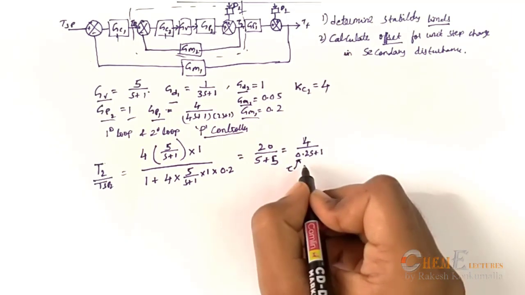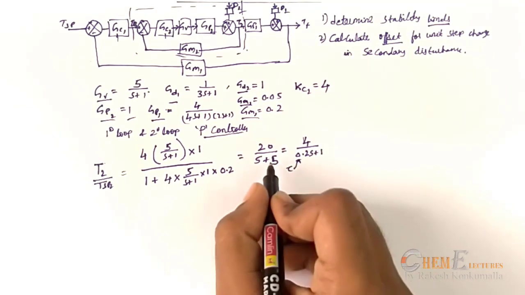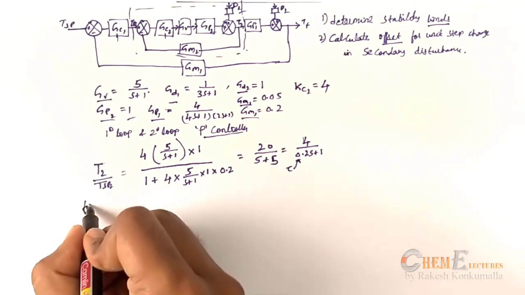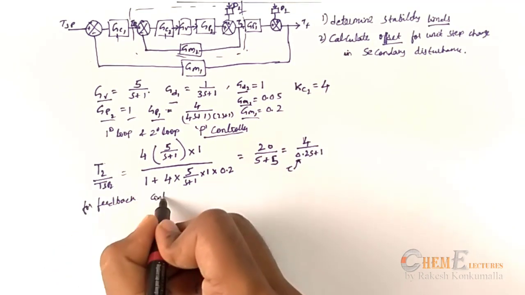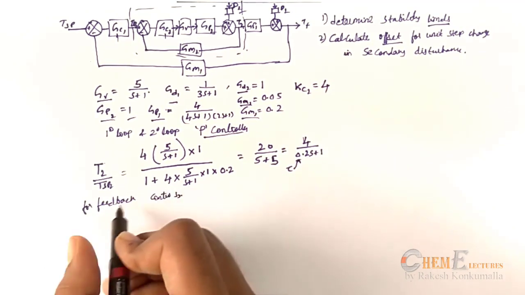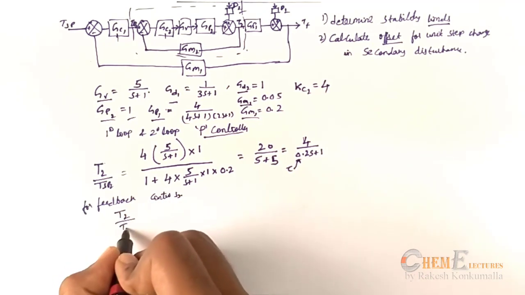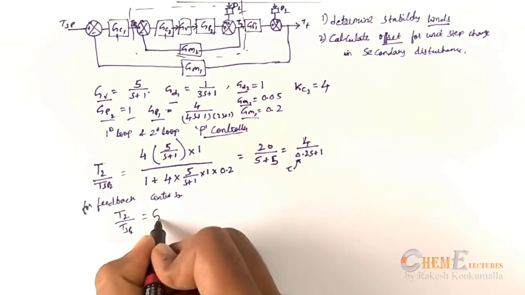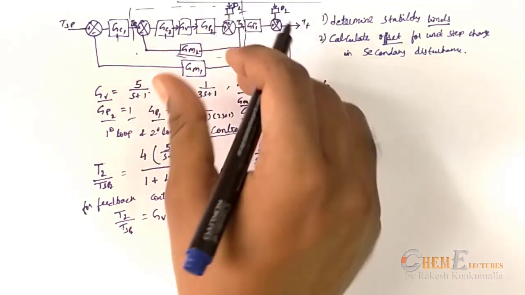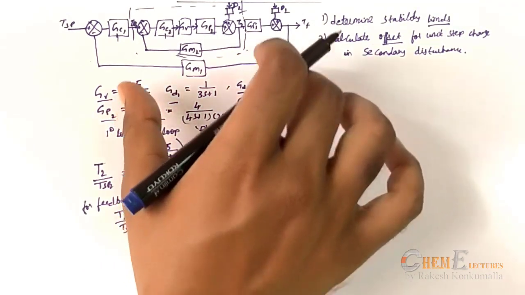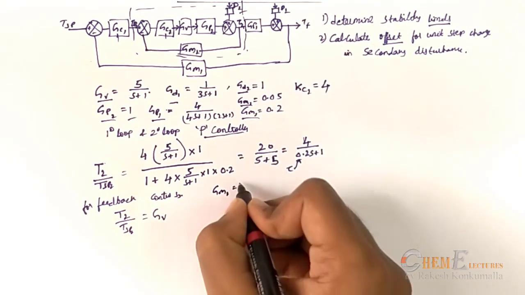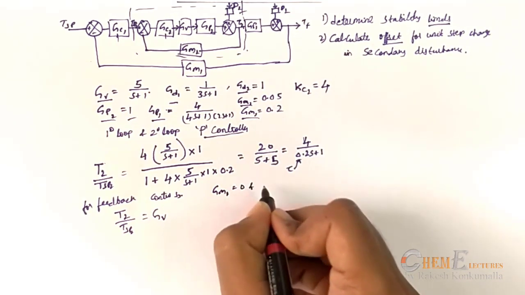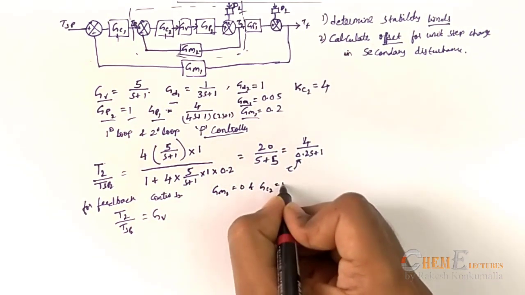Suppose if I take a feedback control system, then for the feedback control system, my T2 by Tsp2 will be Gv, because in my feedback control loop there won't be any secondary loop, that is Gm2 is 0 and Gc2 will be 1.